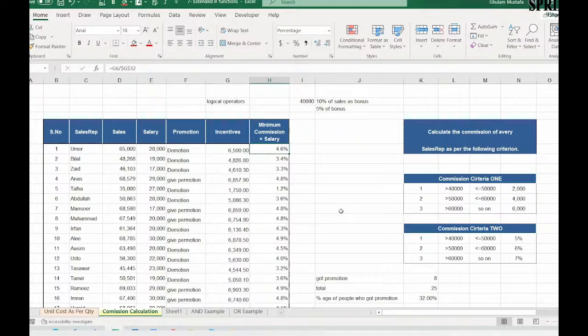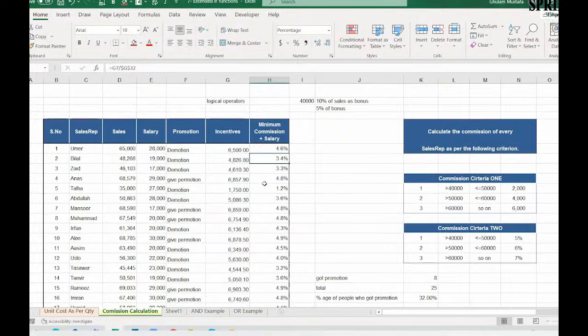Okay. Now let's do some easy tasks. Easy task means very simple functions. If we see, this is our data, and in the Home tab there is an option called Cut. Cut means you can cut the data from there and paste it anywhere. Let's say paste it here. Cut-paste means data will move from the original position to your desired location. This is the difference between cut-paste and copy-paste. I hope you people know about this.